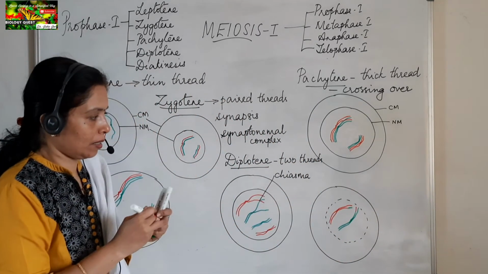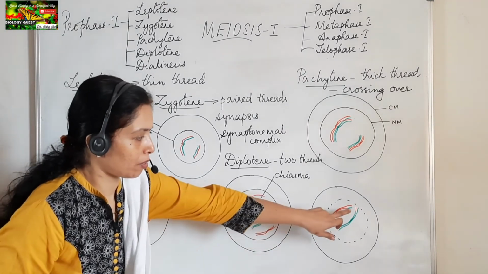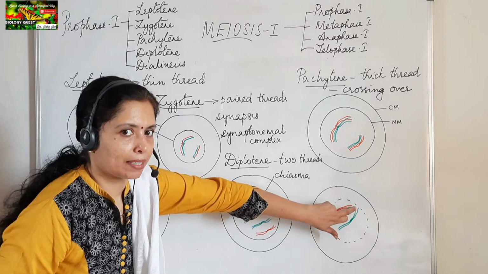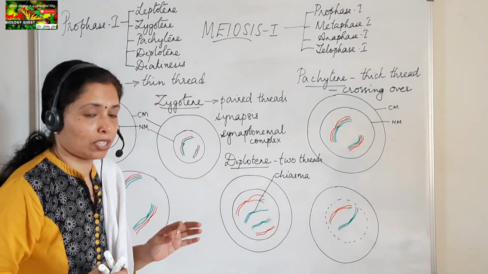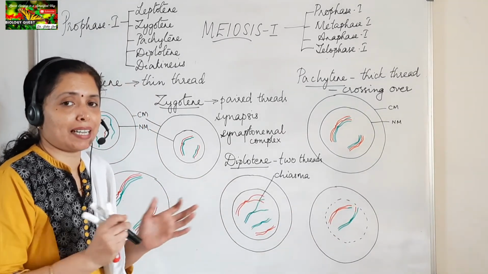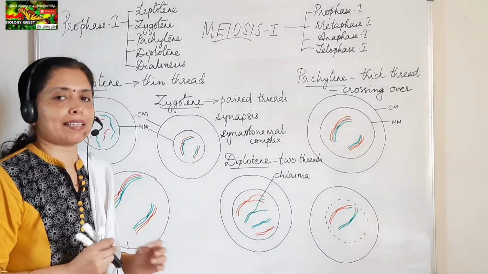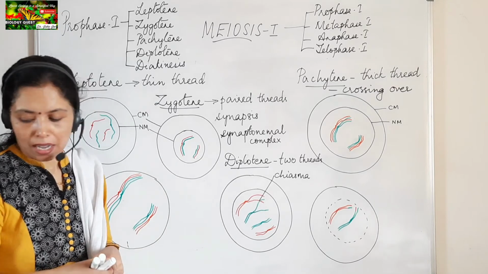Did you see? In the red chromosome, you can see a part of the green there at the end. In the green chromosome, you can see a part at the end. You can see the red colored region. So exchange of genetic material is complete.